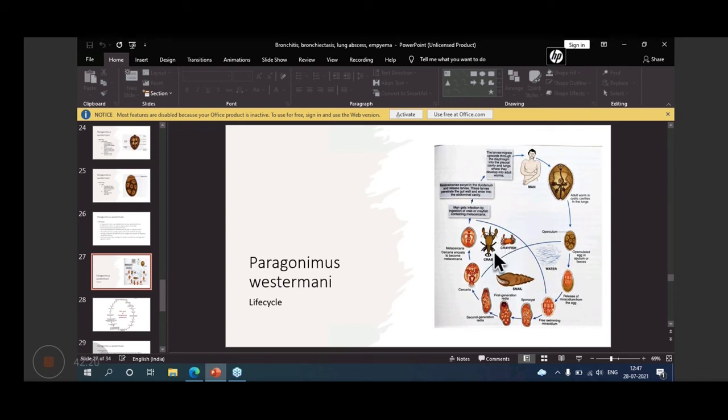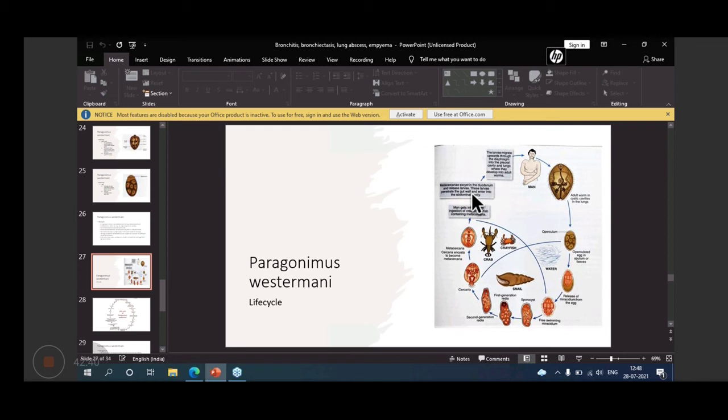So man will eat the crab or crayfish containing this, and will be infected. And the metacercaria excysts in the duodenum and releases larvae.